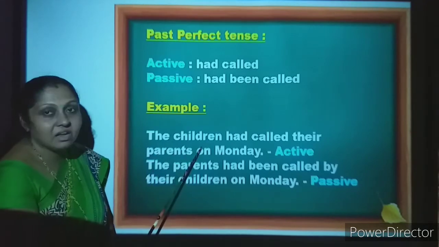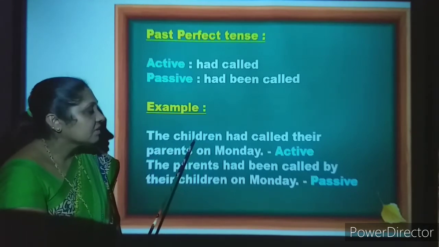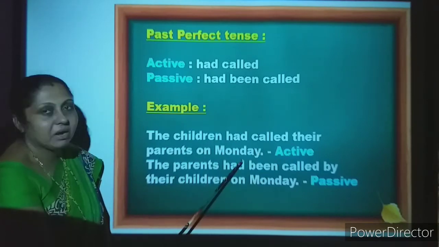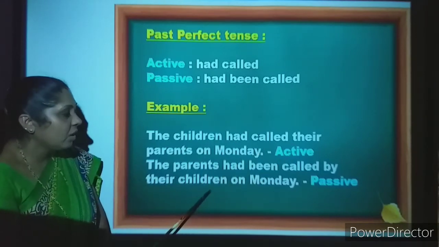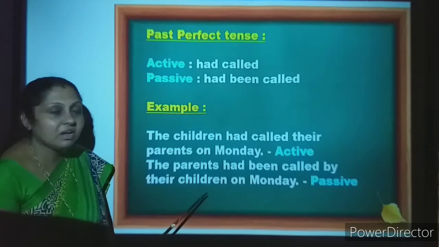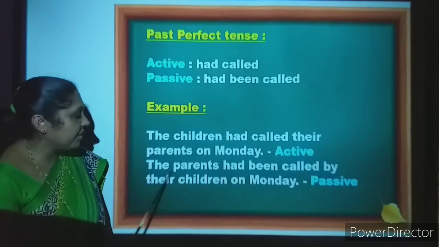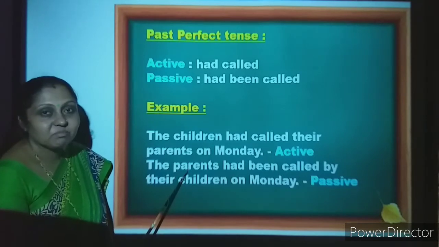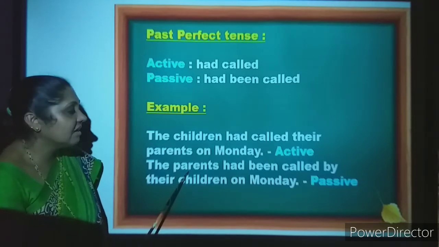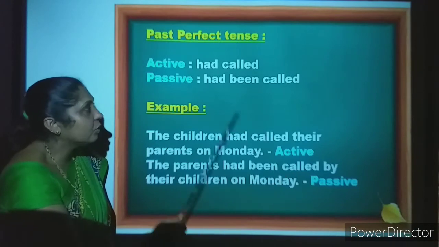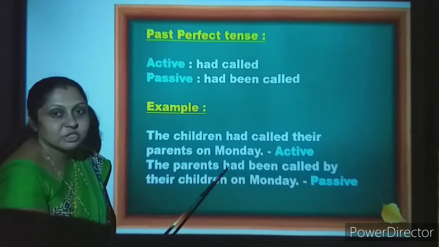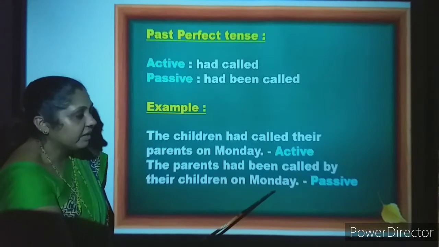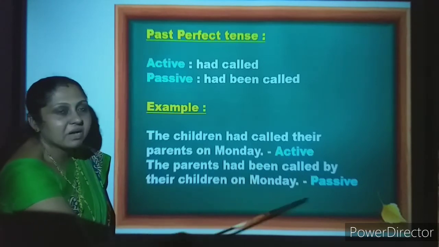The children here is the subject. So when you change it into passive, mainly you see the change of the subject and the object. The parents, so that is important, the change here. Had called has changed to had been called by their children on Monday. So active voice and passive voice.